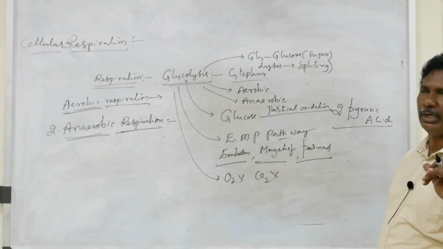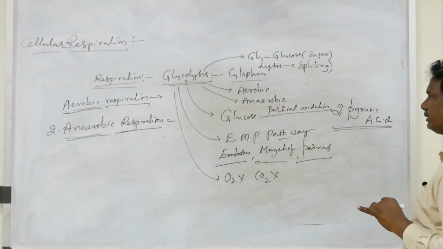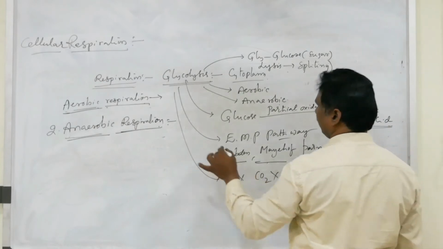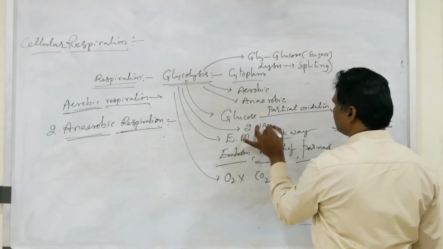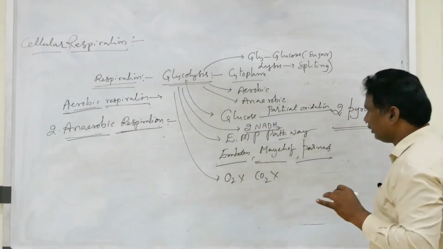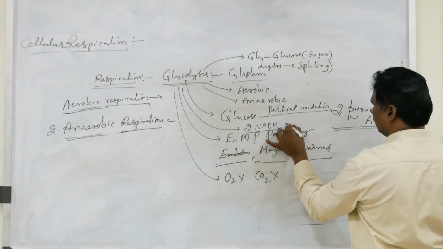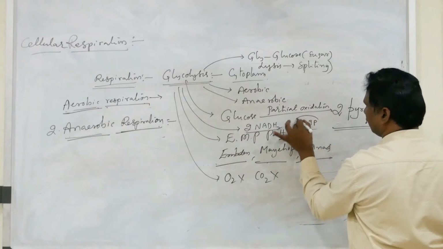So what is the benefit? 2 molecules of pyruvic acid are produced, along with 2 molecules of NADH2, an important energy compound, and finally 2 molecules of ATP.